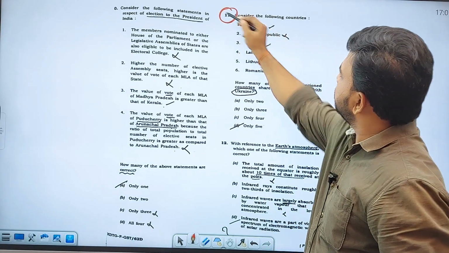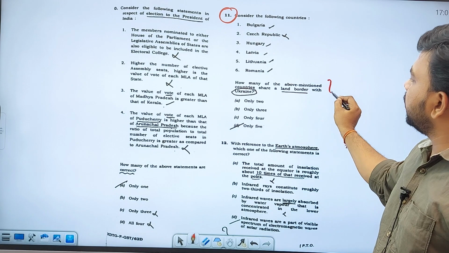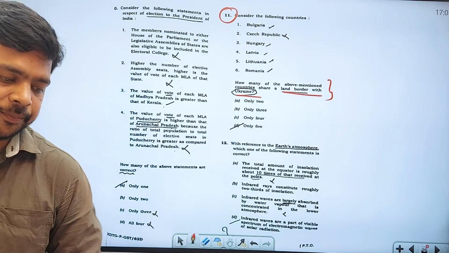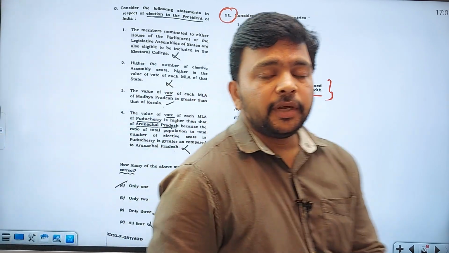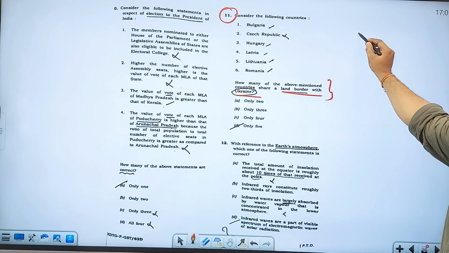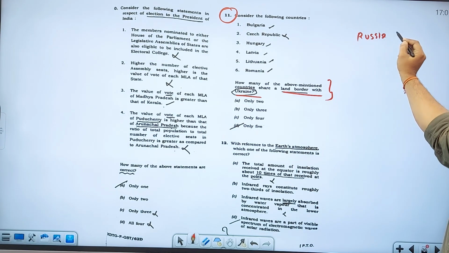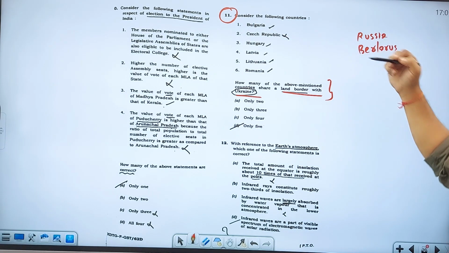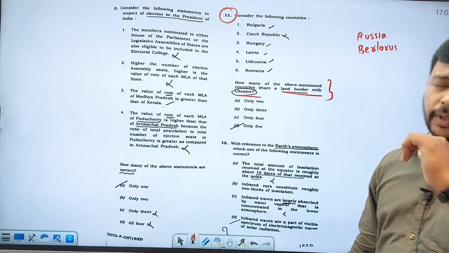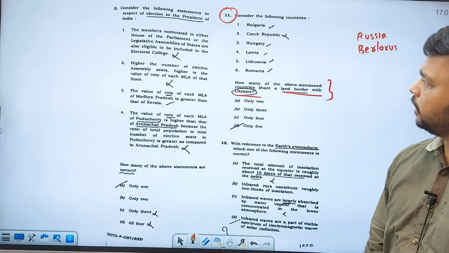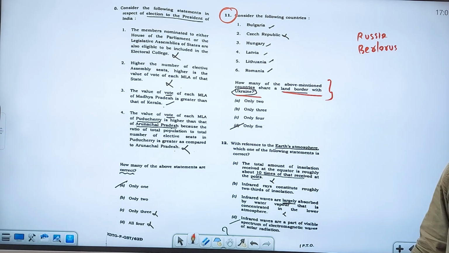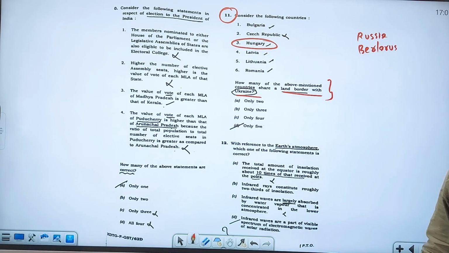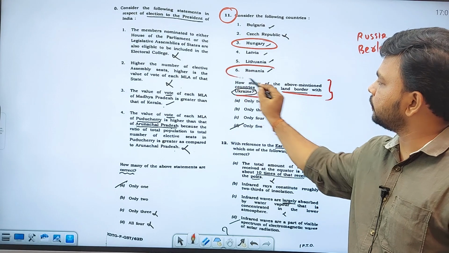So they asked the question: consider the following countries. How many of the above mentioned countries share land borders with Ukraine? What are the countries having land borders with Ukraine? If you see the map, obviously the first major country you will see is Russia, but Russia is not there in the options. Next, Belarus, second longest border with Ukraine, is also not there in the options. Then what are the countries? Hungary is having borders with Ukraine. Romania is also having borders with Ukraine.